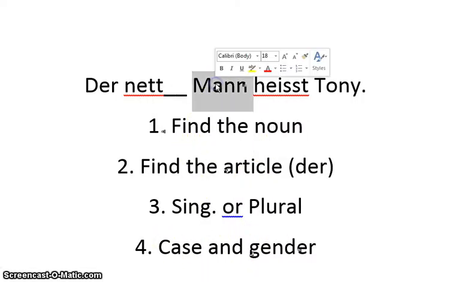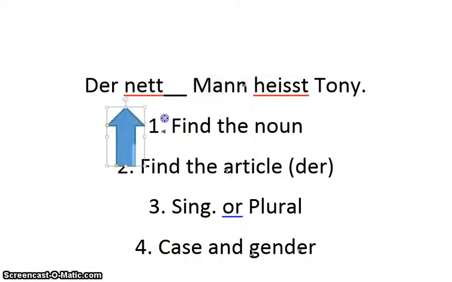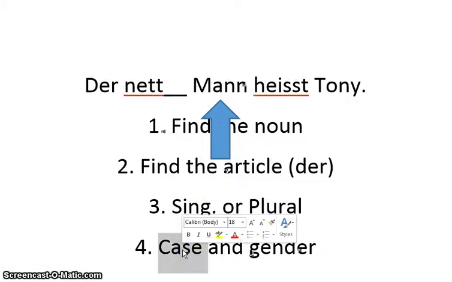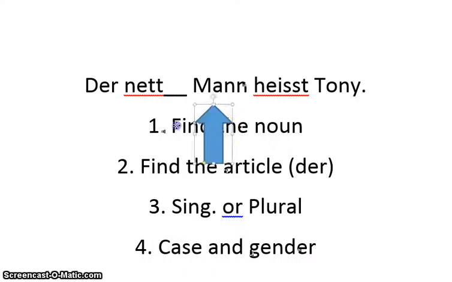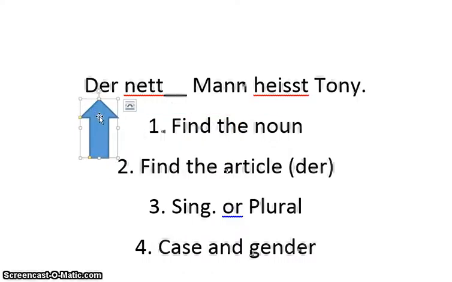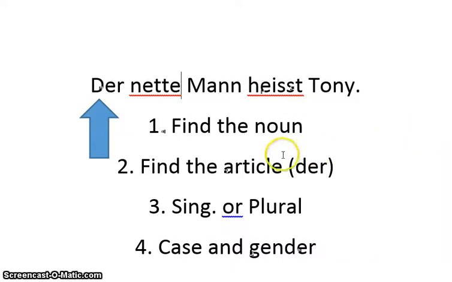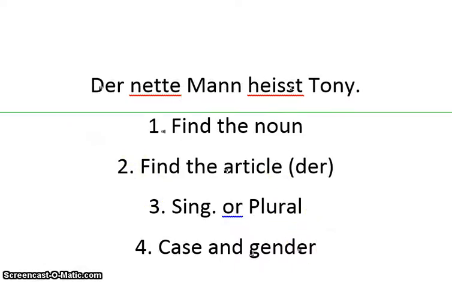So if I know that Mann is the subject of the sentence, we've talked about that. Okay, so subjects are in nominative case. Right, so I'm in the very first row across the top of my gelbe Tabelle. Okay, now I have to talk about the gender. It's going to be masculine, so I'm in the very first column, so I'm actually in the very top box of my gelbe Tabelle. Okay, and so I'm going to choose E for my adjective ending because it's nominative, singular, masculine. All right, let's try one more that's a little bit harder.